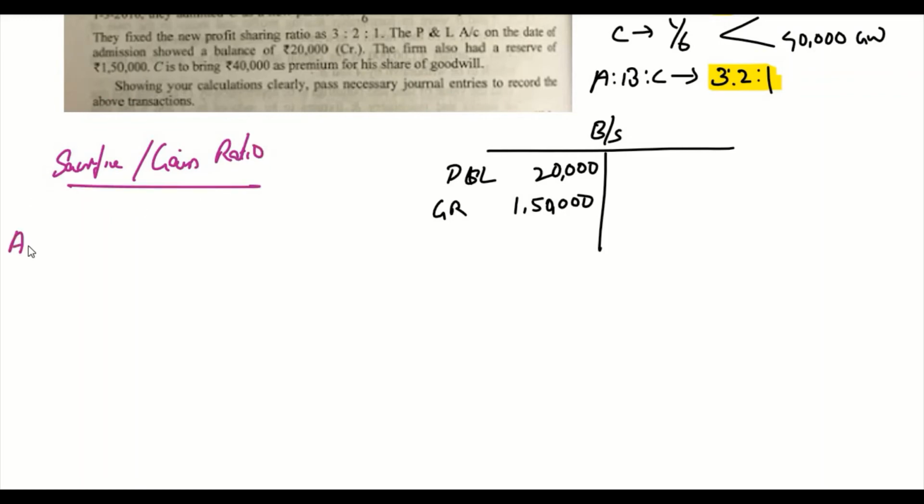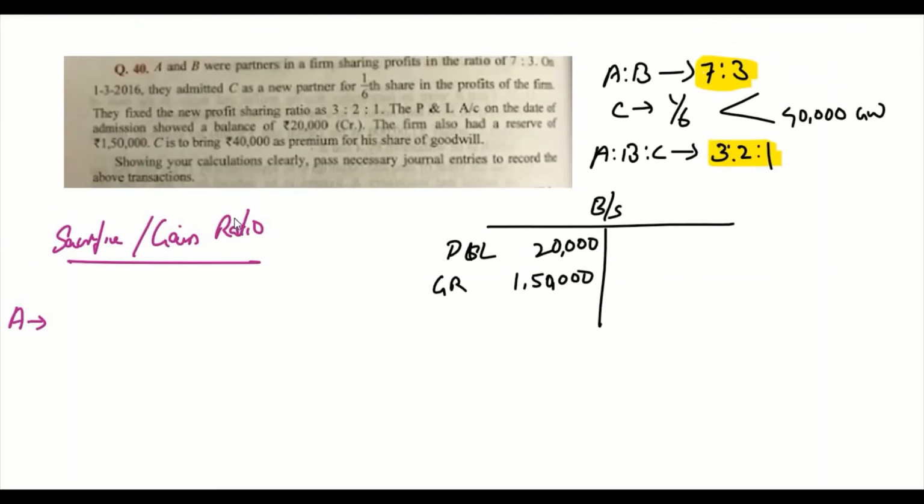For A, it is the initial share. His original share is 7/10 minus his new share, which is 3/6. This will give 12/60. So this is a sacrifice.